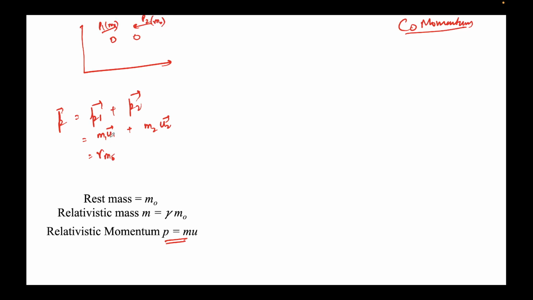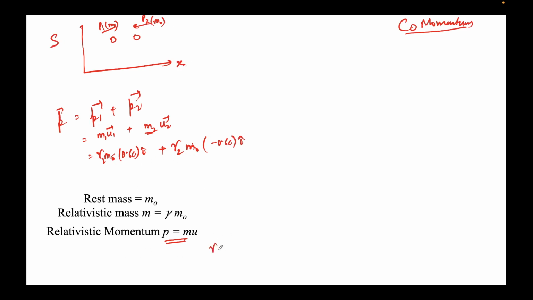It will be gamma m naught times u1 prime. So what's the value of u1 prime? It's 0.6 c i cap, which was given in the problem. Plus m2 will again be gamma times rest mass. Let's say gamma 1, gamma 2. Its rest mass is also m naught, given in the problem, and its velocity is minus 0.6 c i cap. Note, negative x direction. This is frame S, this is the x-axis. So we get this. Now we just need to find gamma 1 and gamma 2.